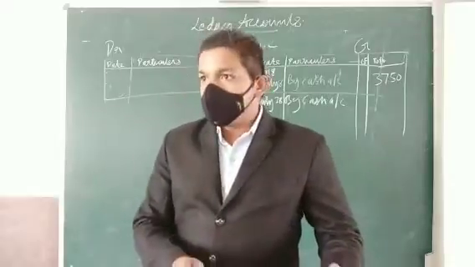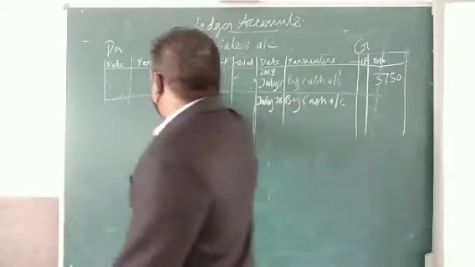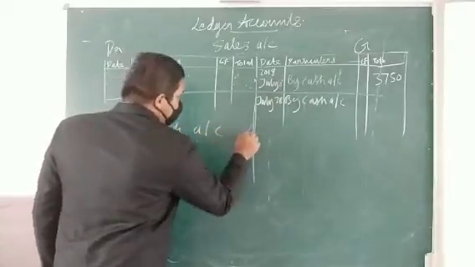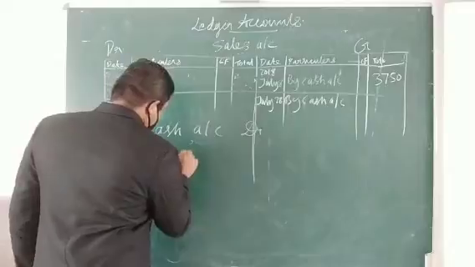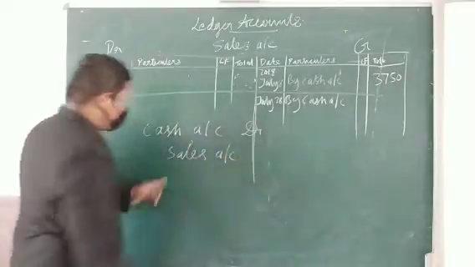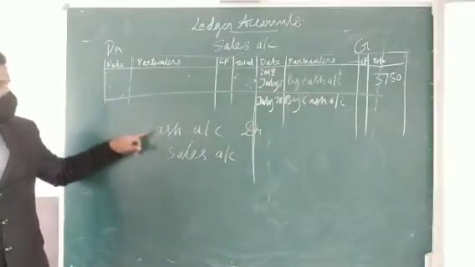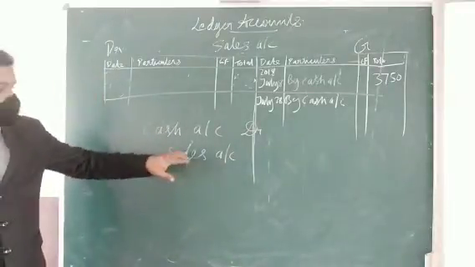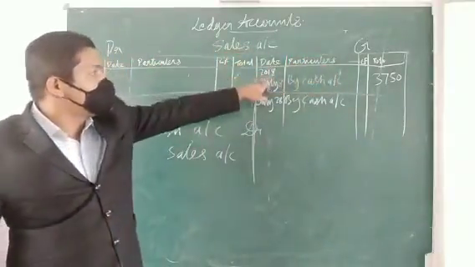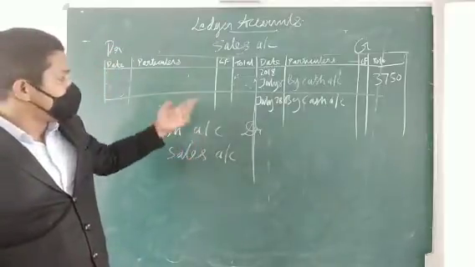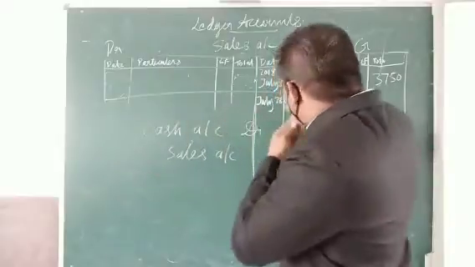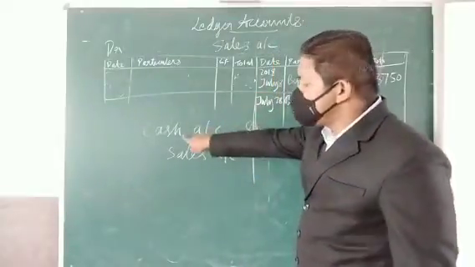Okay. So journal entry you have done. When you make a journal entry, like you are making a journal entry of cash account debtor to sales. Okay. So this is debit, this is credit. So credit has to be in this one. So this is the sales account, the credit side we have to write, and we are writing there by what? How has this transaction been made? That is by cash.